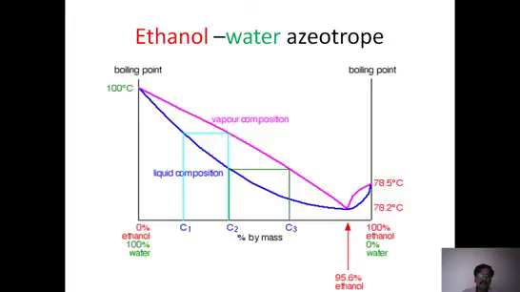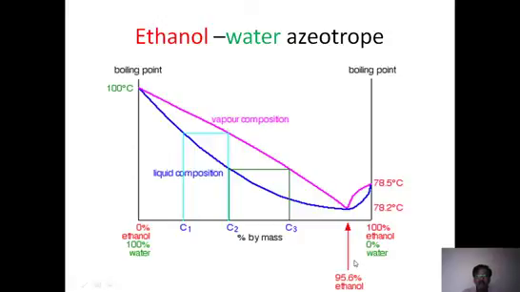The ratios are different. Similarly, wherever you take it, there are always two lines. The vapor line is something different, and the liquid composition line is something different. But at this level, they merge. That means vapor and liquid both have the same composition, and that case is 95.6% ethanol and the remaining is water.